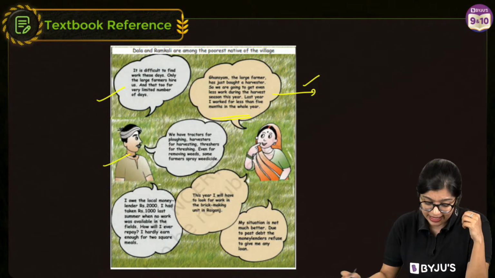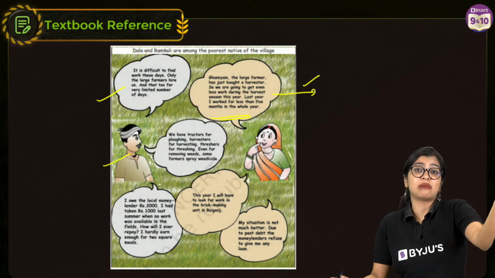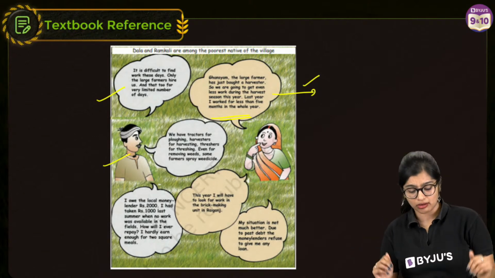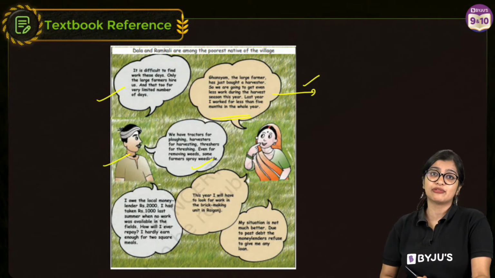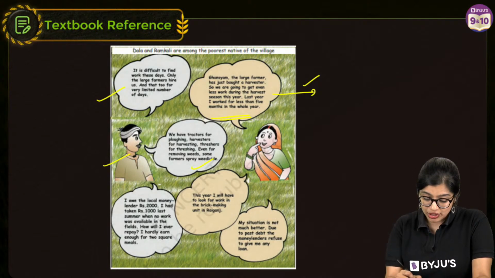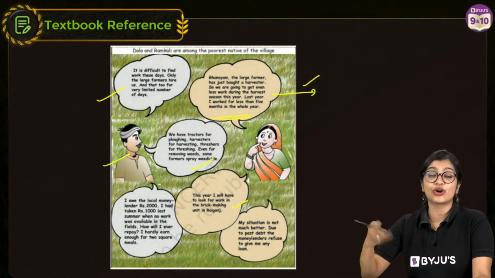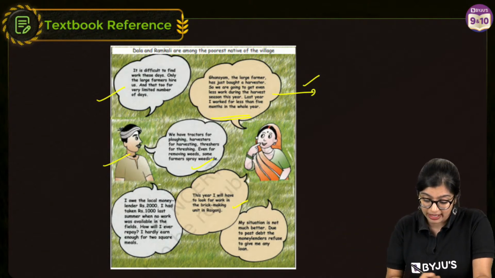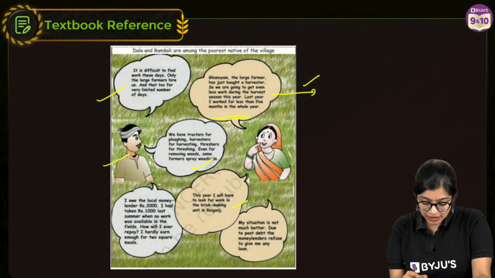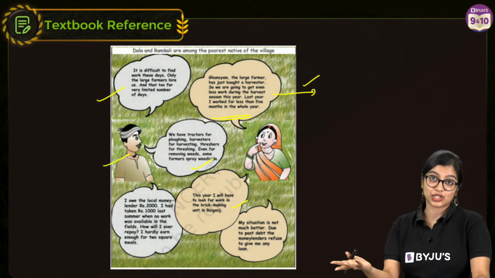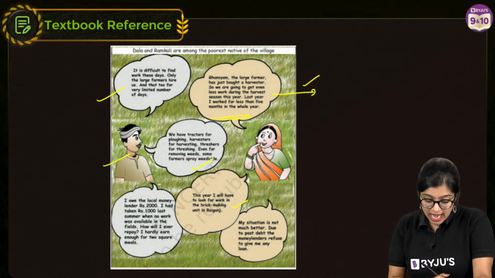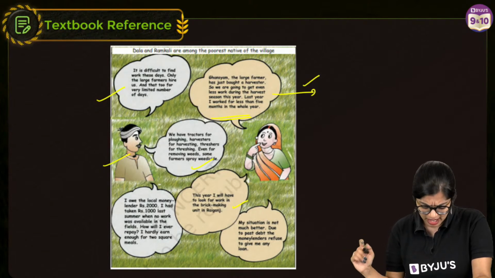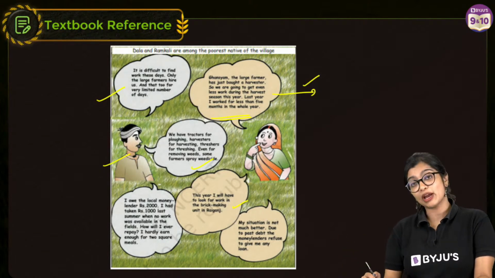At the same time he says, in my case, the farmer I was working for bought a tractor. So now what will I do? Even for removing weeds, they are applying some weedicide, so they don't need me. So she is like, this year I might have to look into some other job, maybe brick making in Raiganj. And he says, I actually owe money to a local money lender. I have to give him 2,000 rupees, and I had taken 1,000 rupees last summer when no work was available. How am I going to repay?